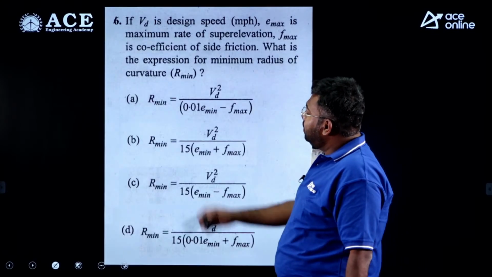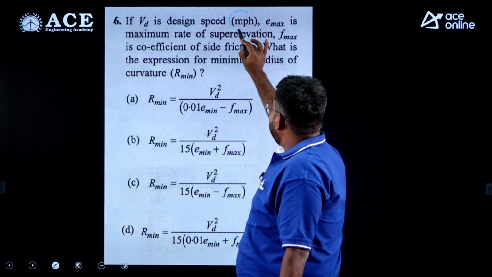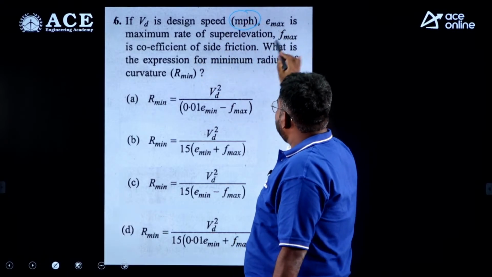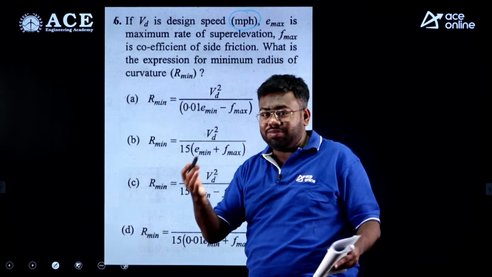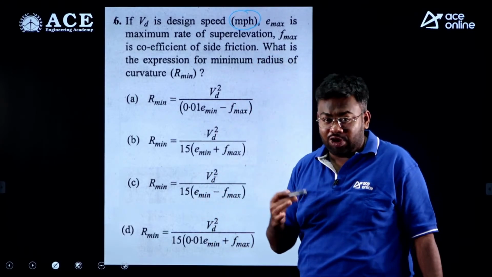Coming to the next one, if VD is the design speed, again if you see, question numbers 5 and 6 are almost the same, given in miles per hour, not in kilometers per hour.